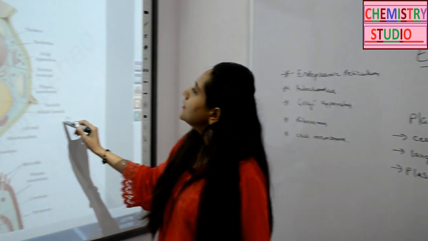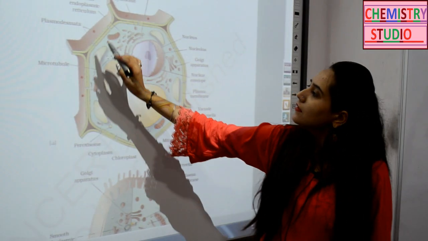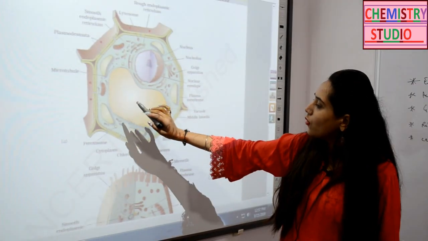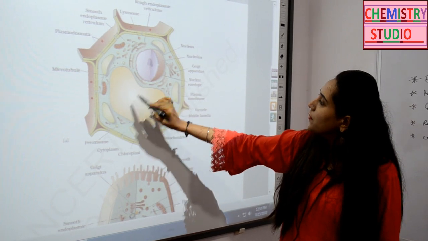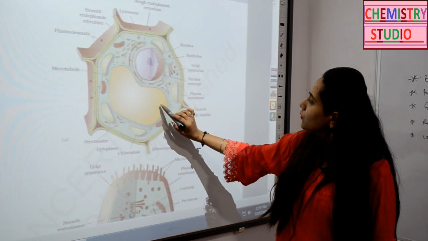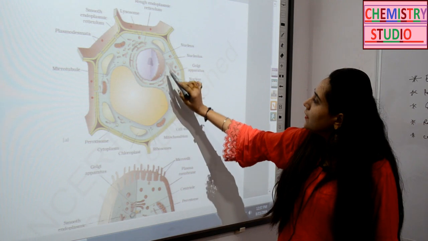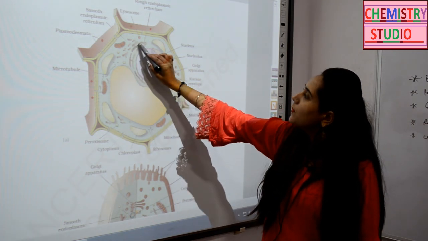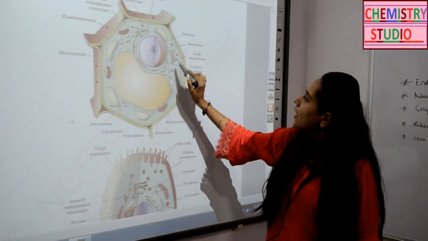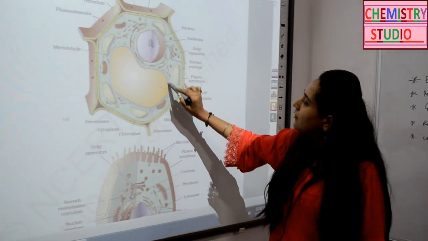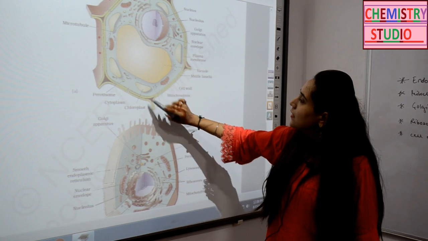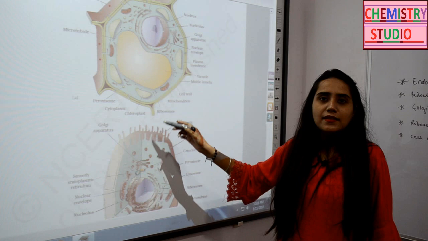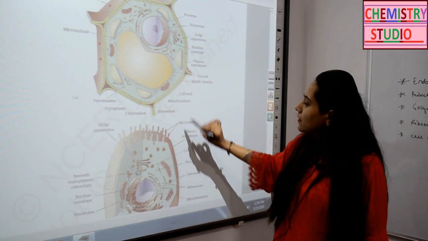This is your plant cell. You have the outer membrane, then you have the cell wall, then you have the plasma membrane, and this large one is your vacuole. Apart from this, there is a nuclear envelope. In continuation with the nuclear envelope is your endoplasmic reticulum. Then we have the Golgi apparatus, and your mitochondria are present. Apart from these, the chloroplast and chromoplast, the plastids, are present in your plant cell.